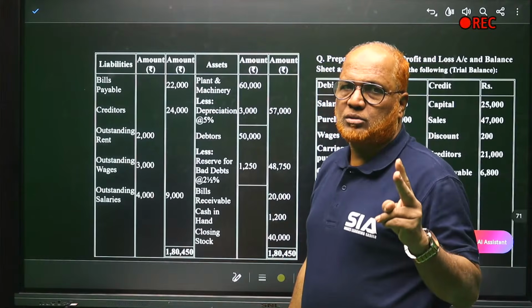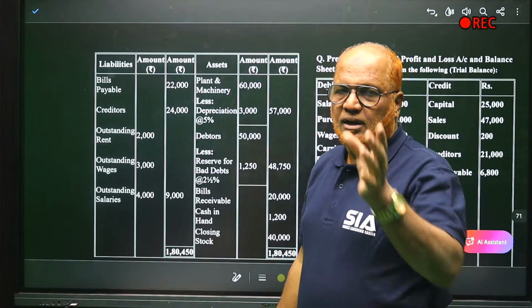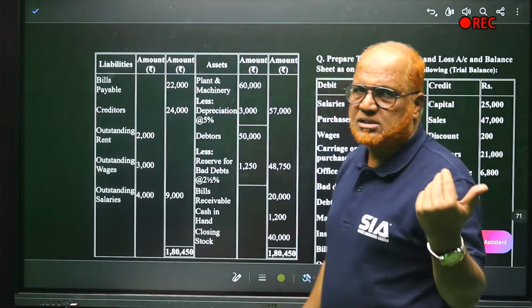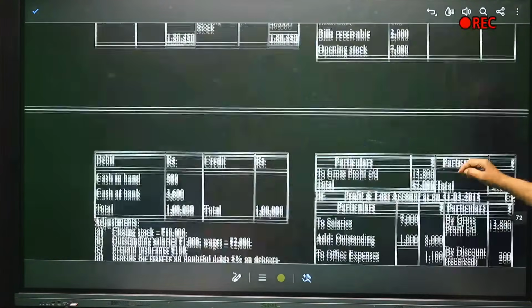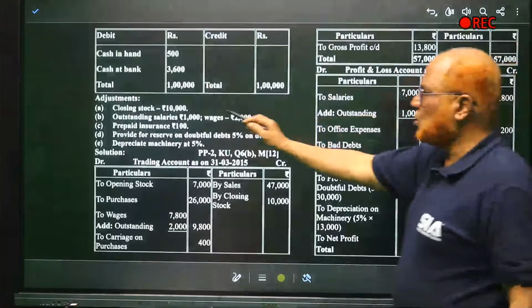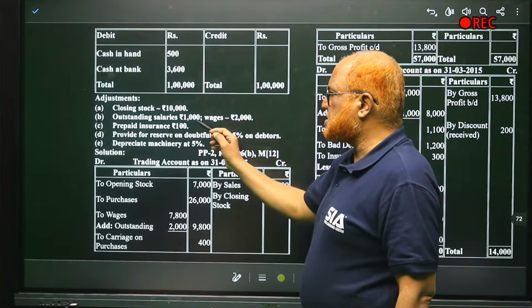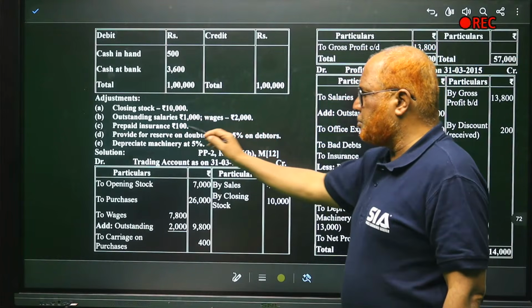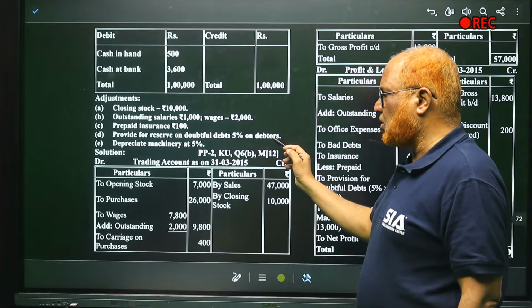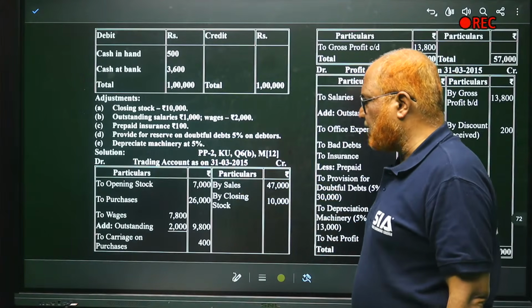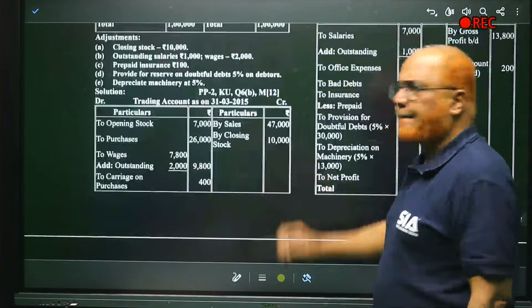Two types of discount: discount allowed and discount received. Debit side discount is discount allowed. Credit side discount is discount received. Creditors, bills payable. Adjustments are closing stock 10,000, outstanding salary 1,000, wages 2,000. Prepaid insurance 100. Provide for reserve for doubtful debts 5% on debtors. Depreciate machinery 5%. So simple.